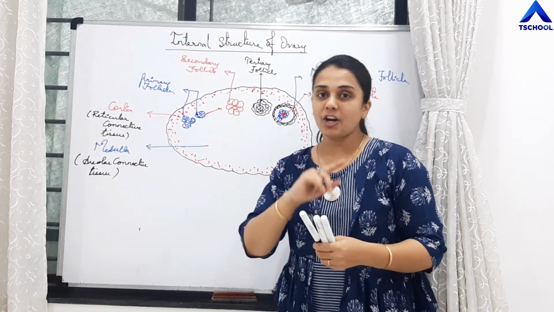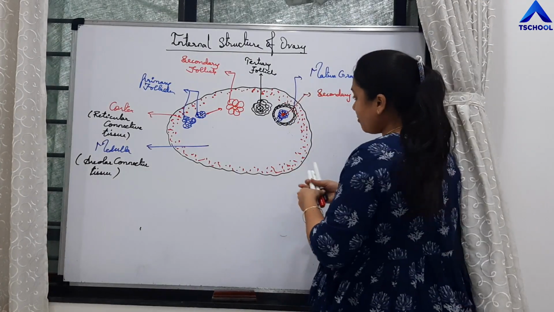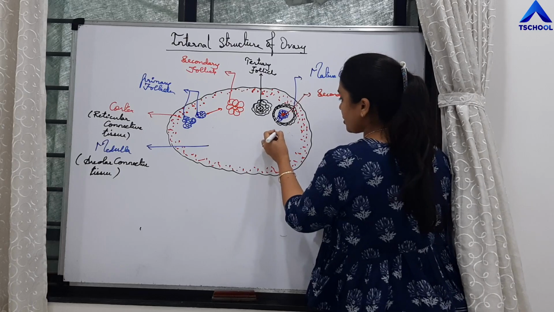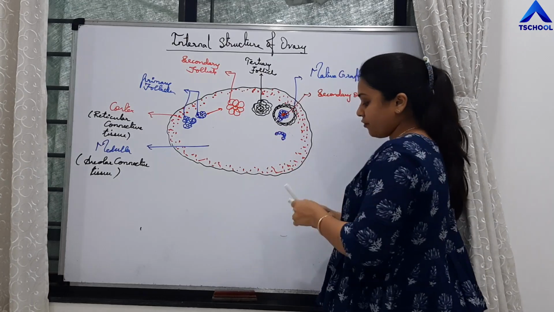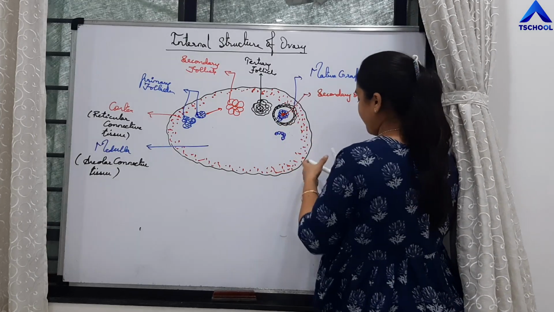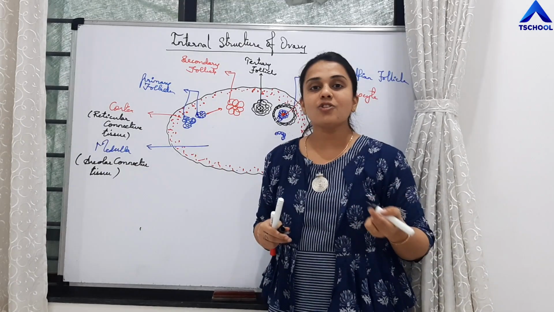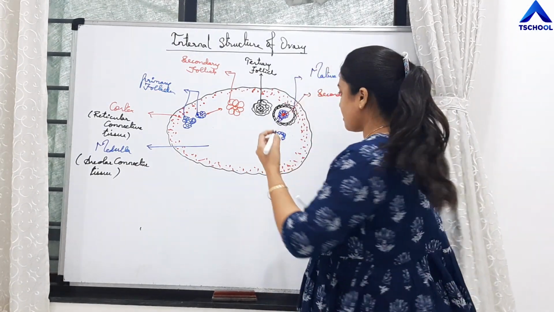There is one more meiotic division which is left, right? So now occurs ovulation. Because of ovulation there is rupture of the Graafian follicle, right? This cavity is called the antrum. We will study the detailed structure of the Graafian follicle when we study oogenesis, right?